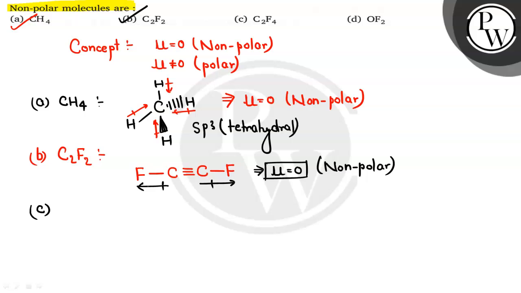Coming to option number C, that is C2F4. In the case of C2F4 we can again see it is having some structure like we will be having 2 carbons which are connected by 1 sigma 1 pi bond and 2 fluorines will be there like this. So these 2 fluorines, one is going to be below the plane and one is going to be above the plane. Similarly on this side we will be having the same pattern, one above the plane and one below the plane.